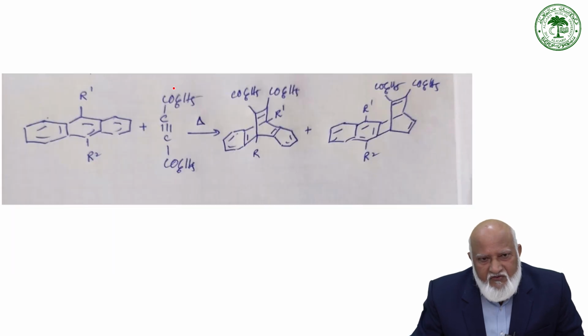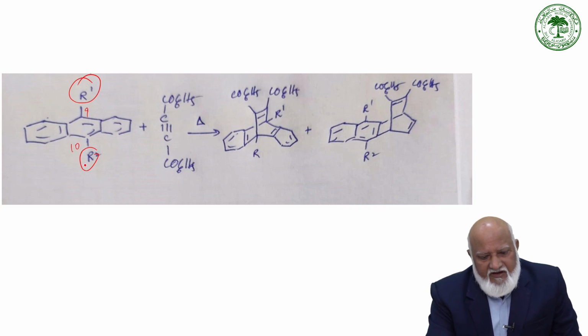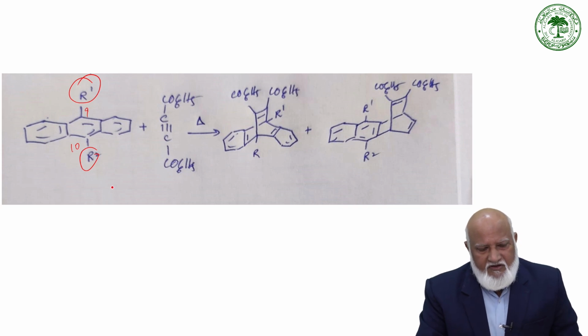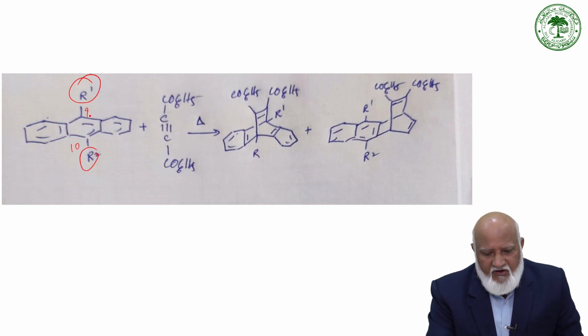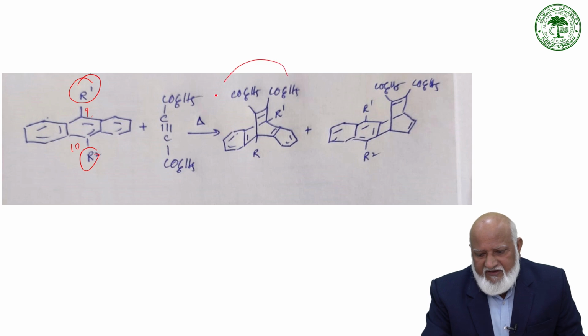But it has been found that if anthracene is disubstituted at the 9 and 10 positions, with different R1 and R2 groups, depending upon the bulk of the groups R1 and R2, if they are quite bulky, then due to steric hindrance, when R1 and R2 have different substituents as mentioned here, we get a mixture of two products.